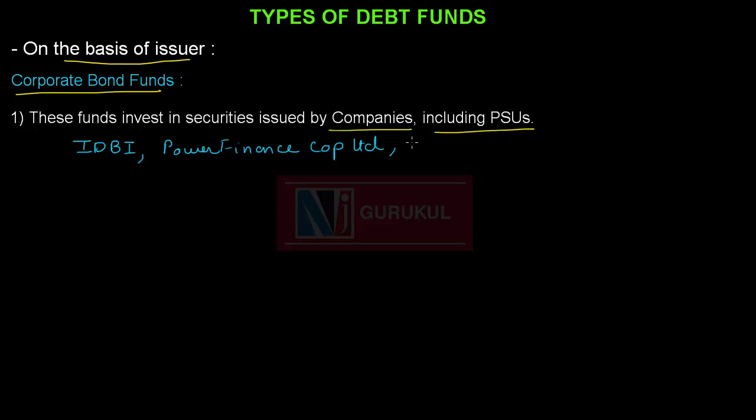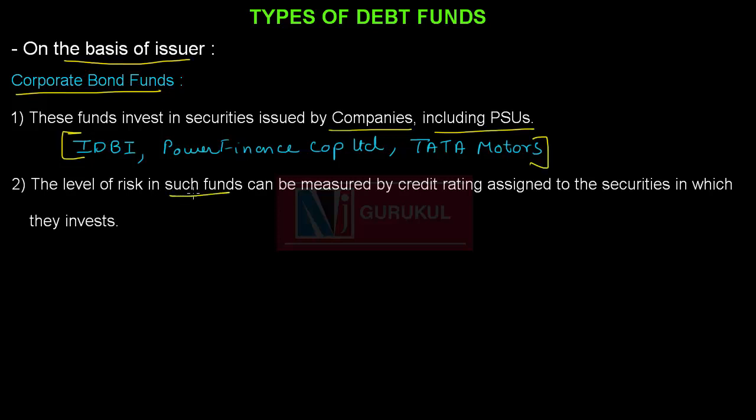The level of risk in such funds can be measured by the credit rating assigned to the securities in which the fund invests. For example, there are credit rating agencies such as CRISIL and ICRA, who provide credit ratings to these securities on the basis of their ability to repay. CRISIL's AAA rating represents the highest level of security. Therefore, investment in a AAA rating bond would be considered a highly safe investment.